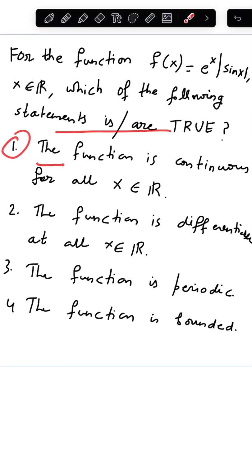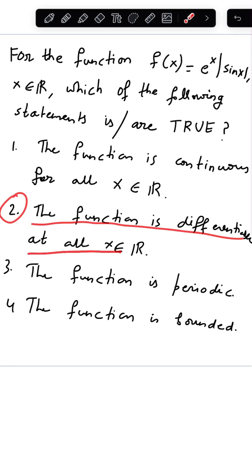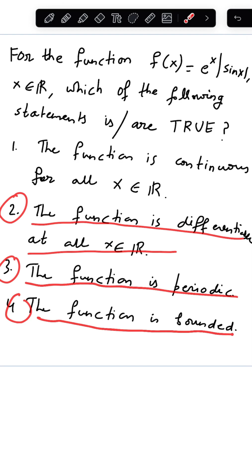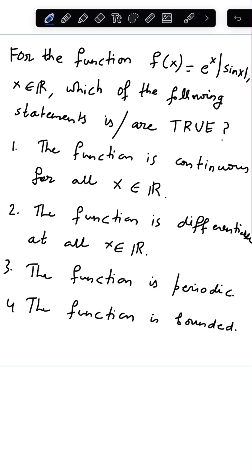First option: the function is continuous for all x belonging to the set of all real numbers. Option number two: the function is differentiable at every real x. Option number three: the function is periodic. And the last option: the function is bounded. So let's solve this quickly.